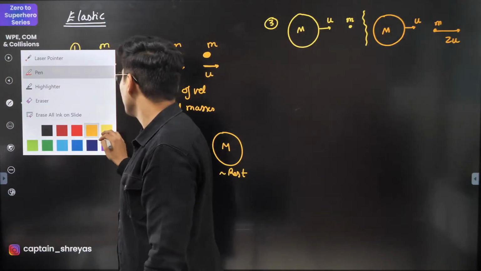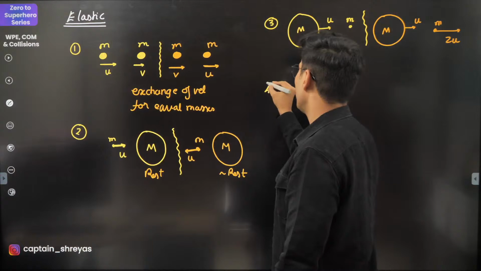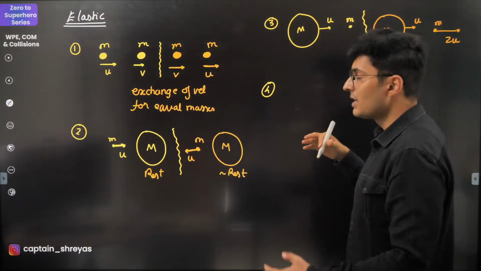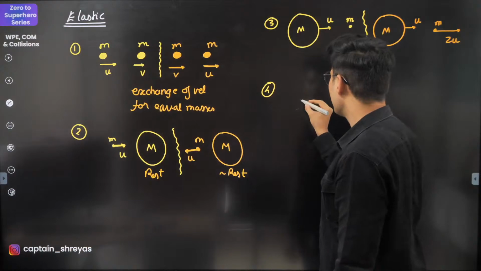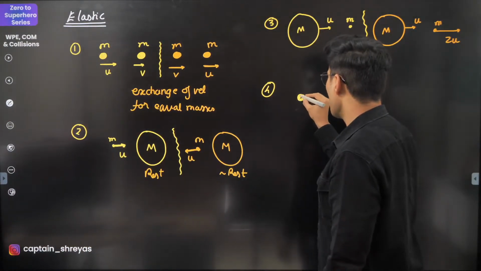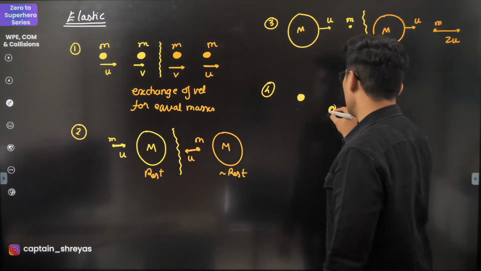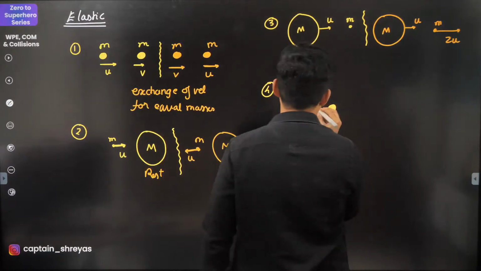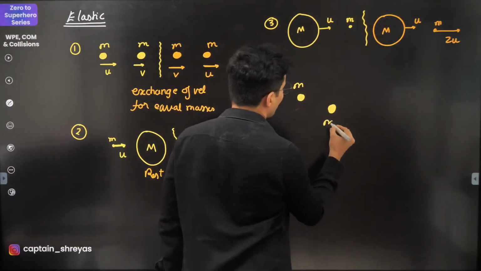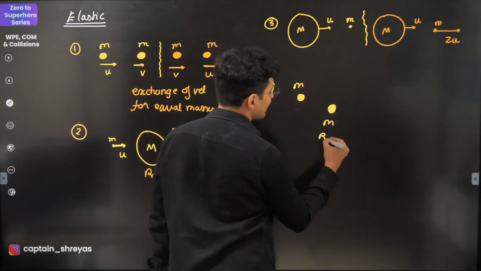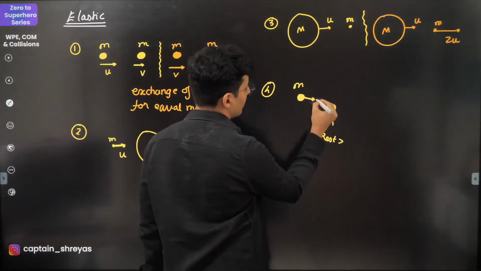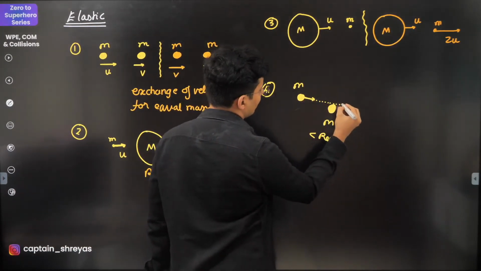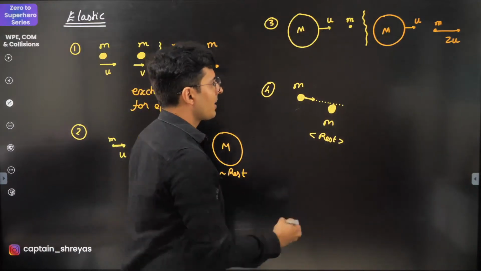The last property which you should know, the fourth one, is for oblique collisions or collisions at an angle. You will see that again, if you have two masses and they are equal, and this mass is at rest, very important, and this mass is projected with certain speed in this direction.